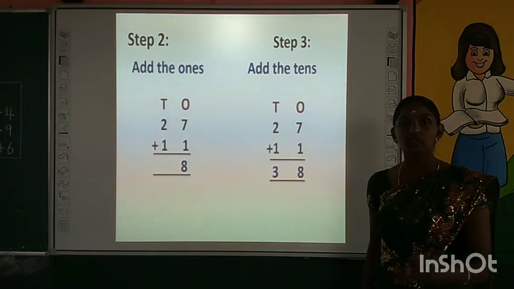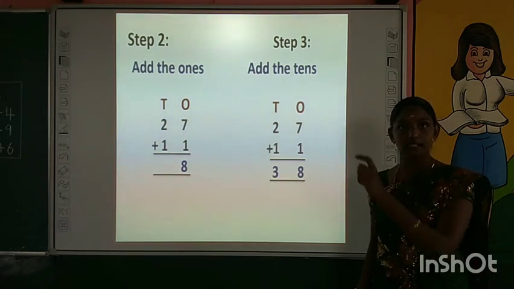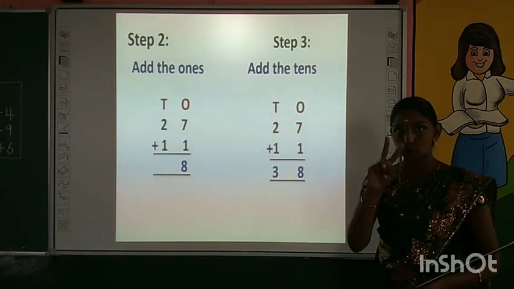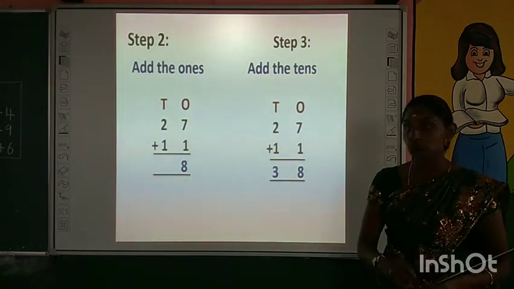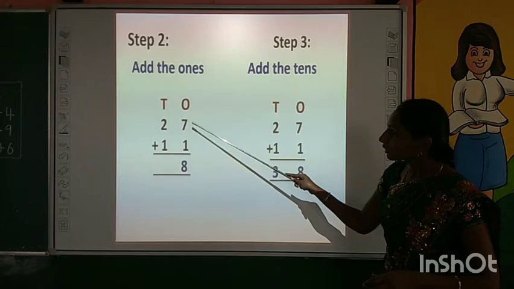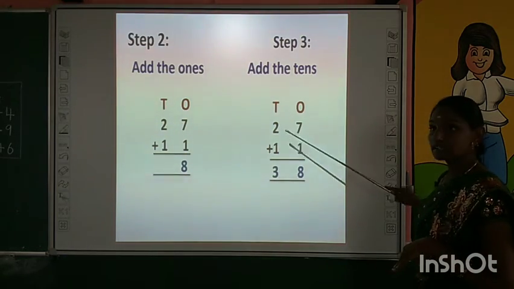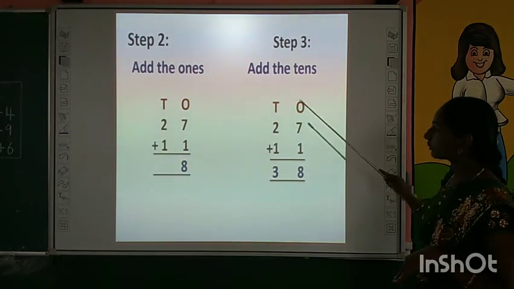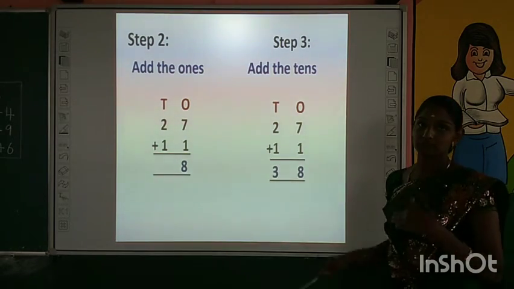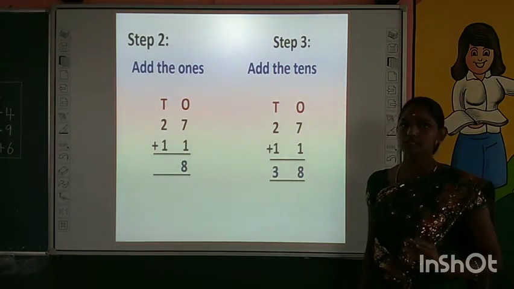First we have to write the given numbers in correct column. Ones and tens, 2 columns we have. What is the step 2? Have to add numbers in ones place. Next we have to move on to the numbers in tens place. We have to add numbers in tens place. That's it. Only 3 simple steps.